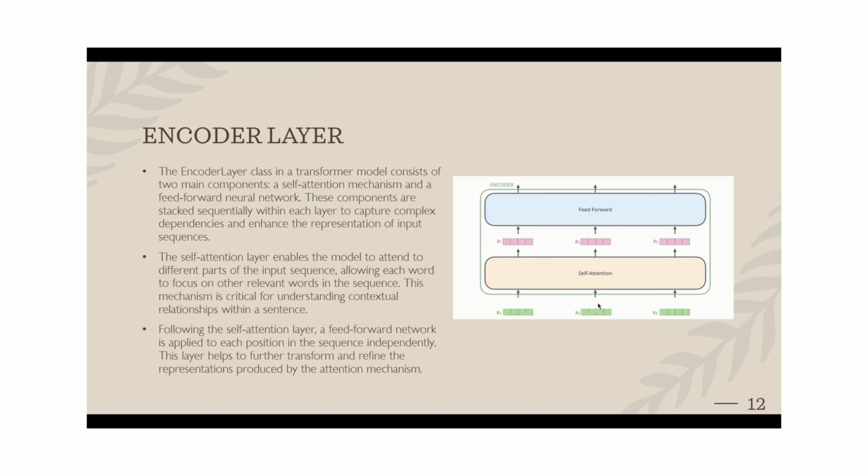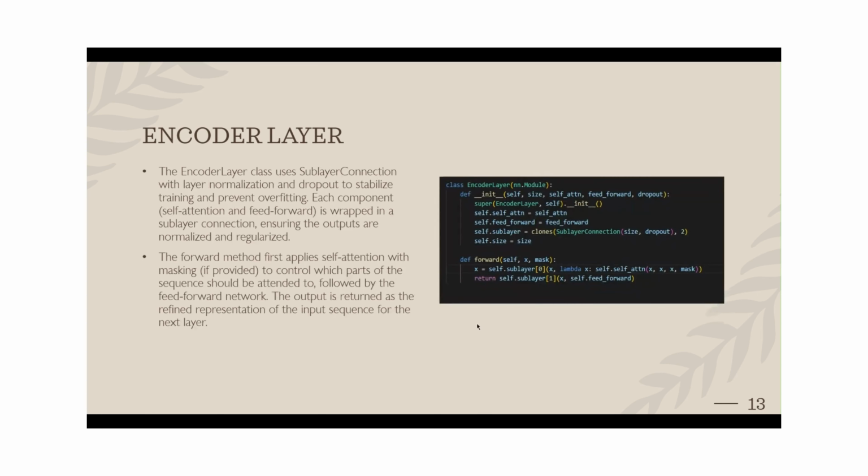So these are the input tokens, the output of the positional encoding, and they are going to be passed parallelly into a self-attention layer, and the output from the self-attention layer is passed into a feed-forward neural network, and that will be passed once again into a self-attention if there's a stack of encoders. So going through, this is the code for the encoder layer.